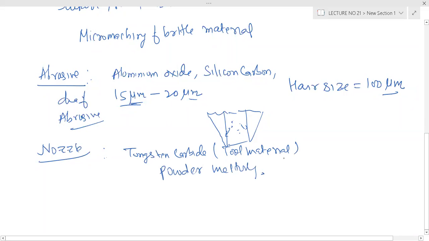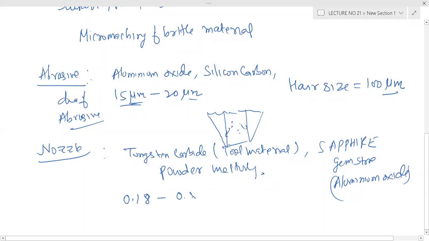Then one gem stock, that we call sapphire. It is something like a stone, no? Gem stone we call it, and the chemical name is aluminum oxide only. Aluminum oxide is very hard, silicon carbide is hard, tungsten carbide is hard. And the nozzle diameter is generally 0.18 to 0.8 millimeter. Can you imagine? So it is like 180 micron to 800 micron.